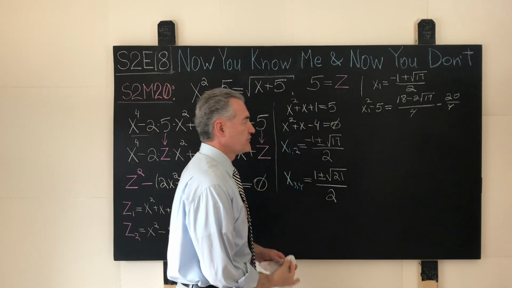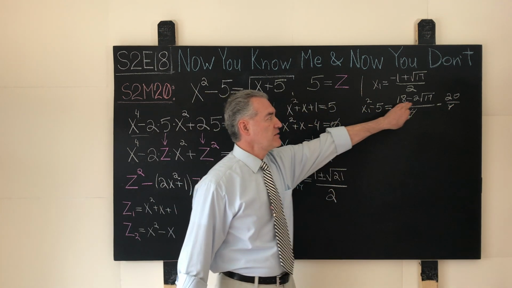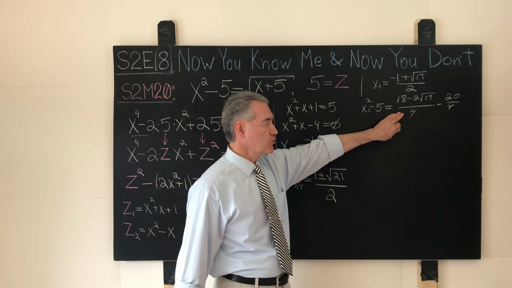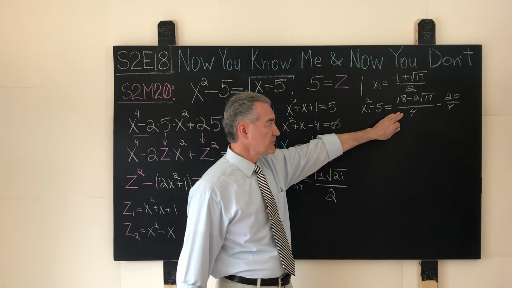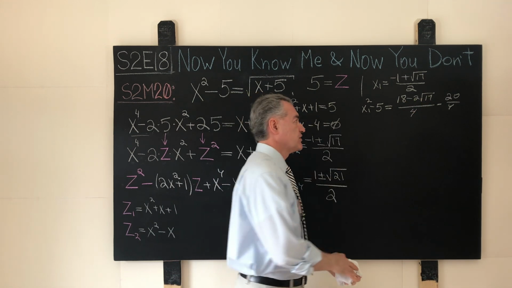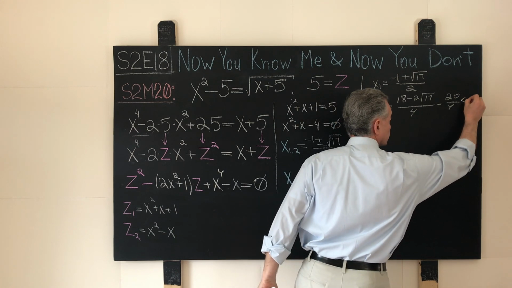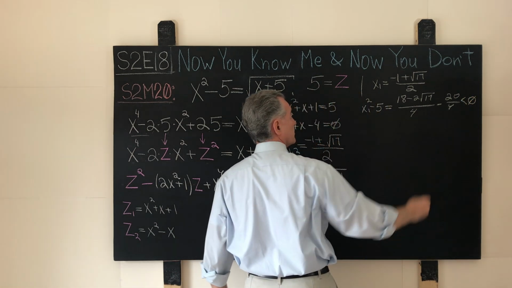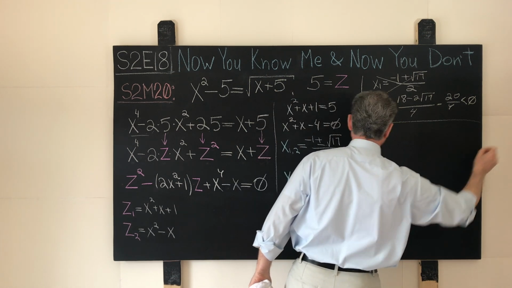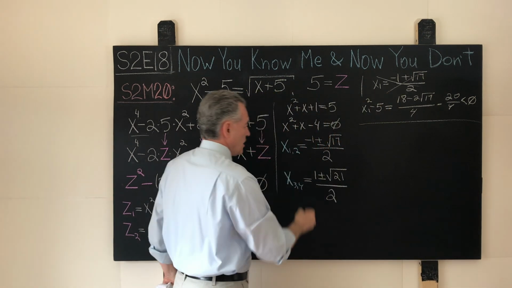What will we have? We see that 18 minus 20 will be negative 2. Negative 2 over 4 will be negative 1/2, minus square root of 17 over 2. So this is definitely less than 0, and this root is no go. We eliminate it.